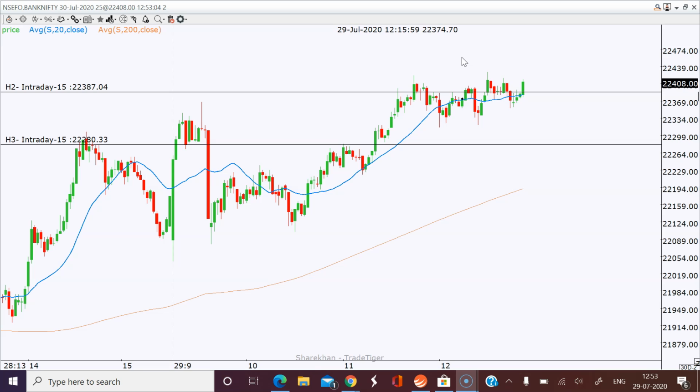But that long I can't wait. How fast my target hits, that will be fine. This is purely a scalping trade. It's a scalp trade, so we should not be in the market for more than 15-20 minutes. Max we can extend to 20 minutes. Already 10 minutes are done, so we can wait for 10 more minutes only. After that, if it is some loss or some profit also, we need to exit from the trade. I'll be exiting the trade in the next 10 minutes if it doesn't move either side.